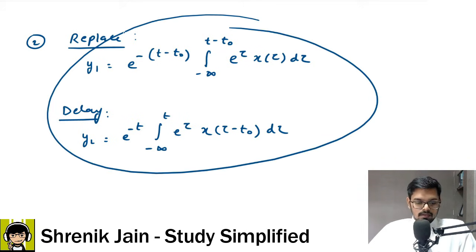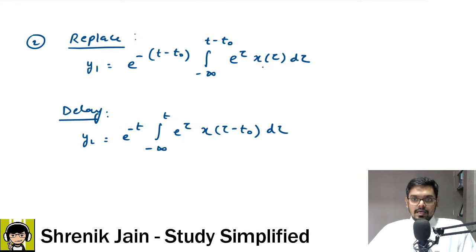Some students will say, sir, they are not the same. This means you have not checked properly. Here it is not x of tau, so make them the same. If I have to make this x of tau, what should I do? For that you have to replace tau minus t naught by k. If I do that and differentiate on both sides, then d tau changes to dk. Also change the limits.